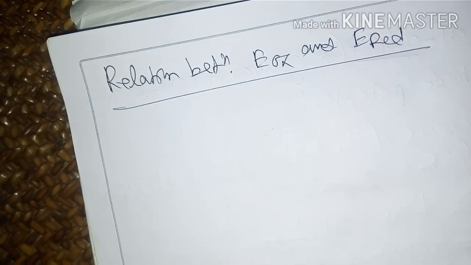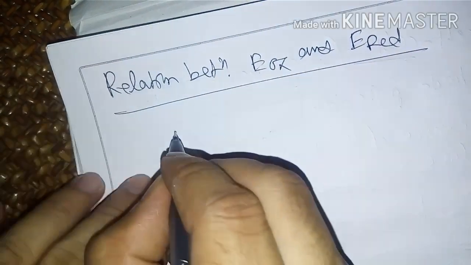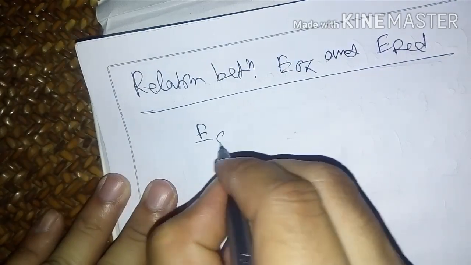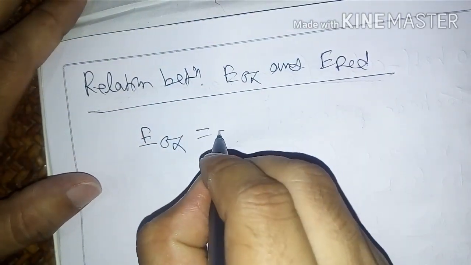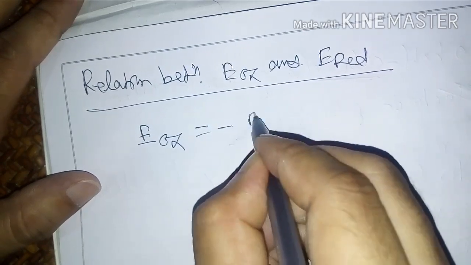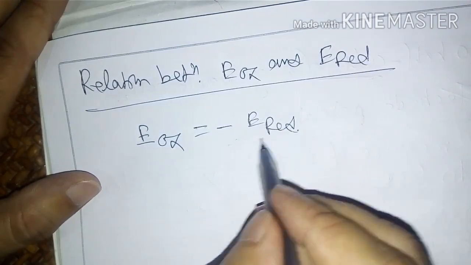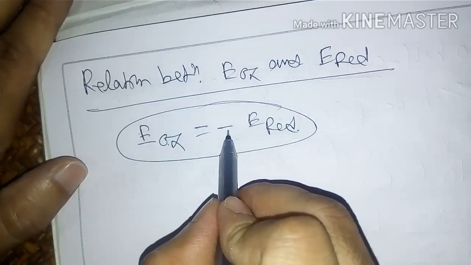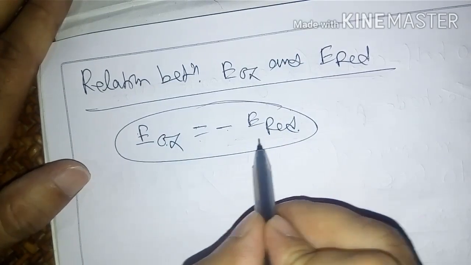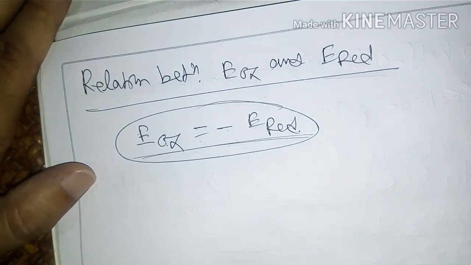You can write it like this: E oxidation equals minus E reduction. E oxidation equals minus of E reduction. This is the relation.